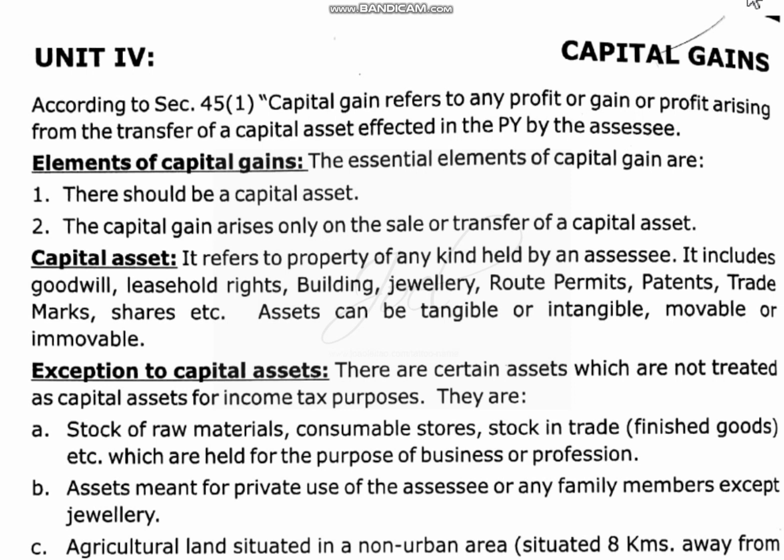So it is given here, this PDF I will send to you. Capital gains refers to any profit or gain arising from the transfer of a capital asset effected in the previous year. So during the financial year, if you sell something, in the sense some capital asset, and out of that you are getting any returns, then it is called capital gain.